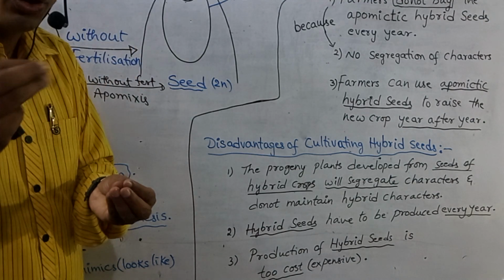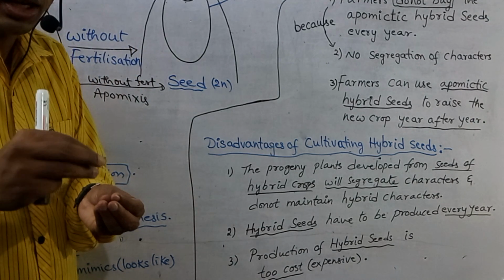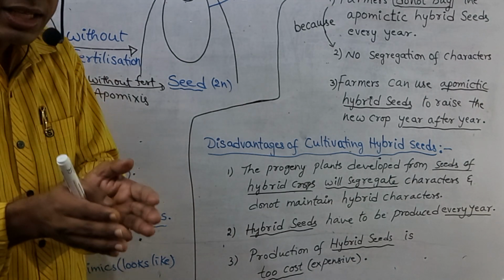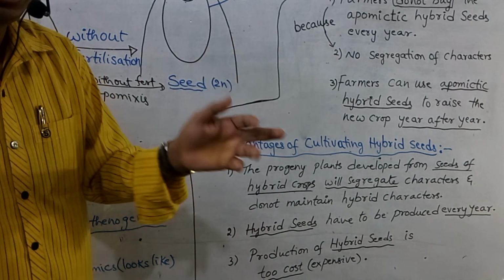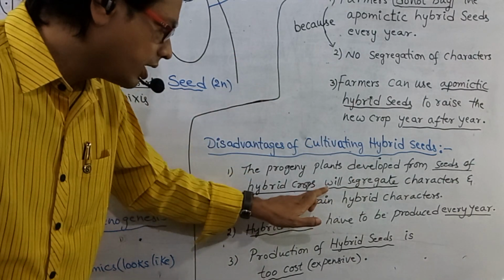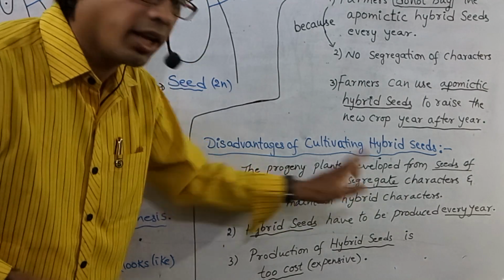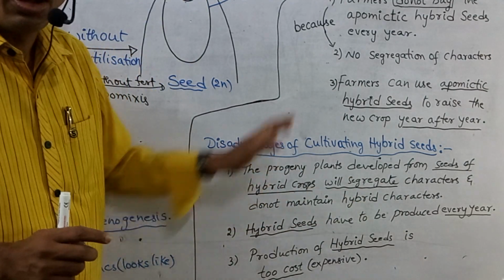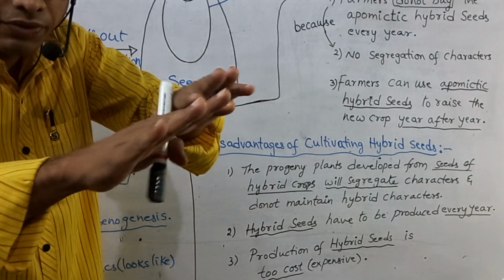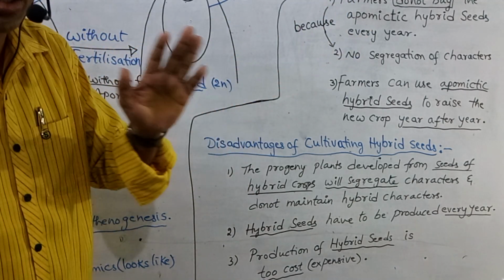Fertilization means fusion between male gamete and female gamete. So in hybrid seeds, characters will segregate, whereas in apomictic hybrid seeds, characters will not segregate. That is the important point, my dear students.